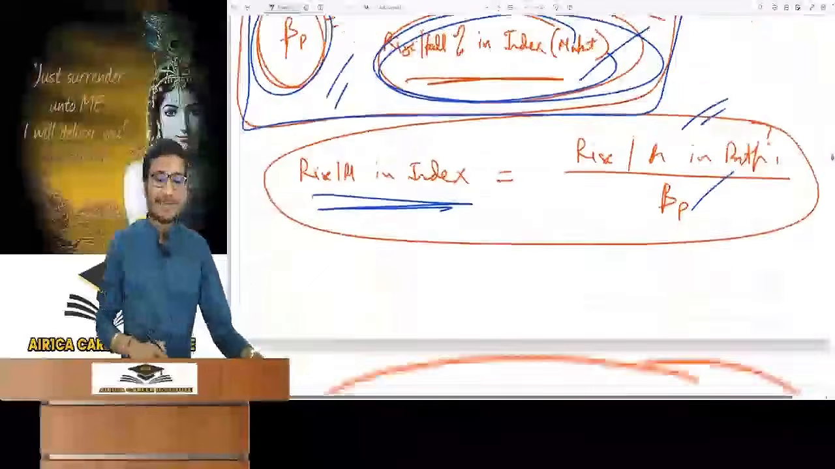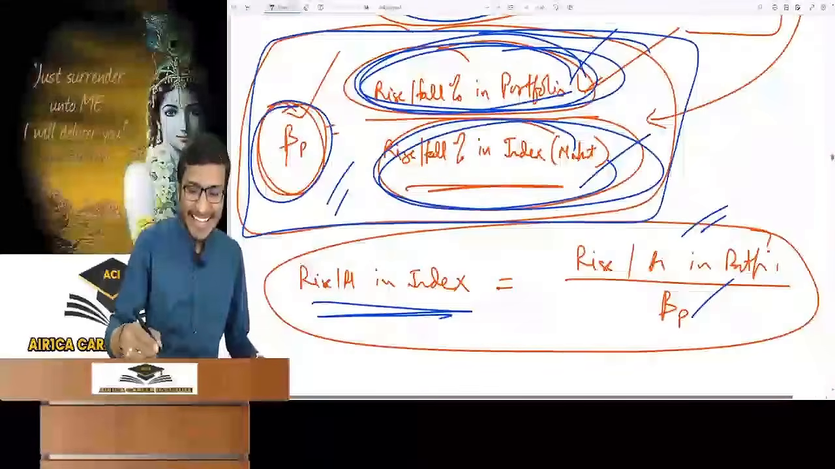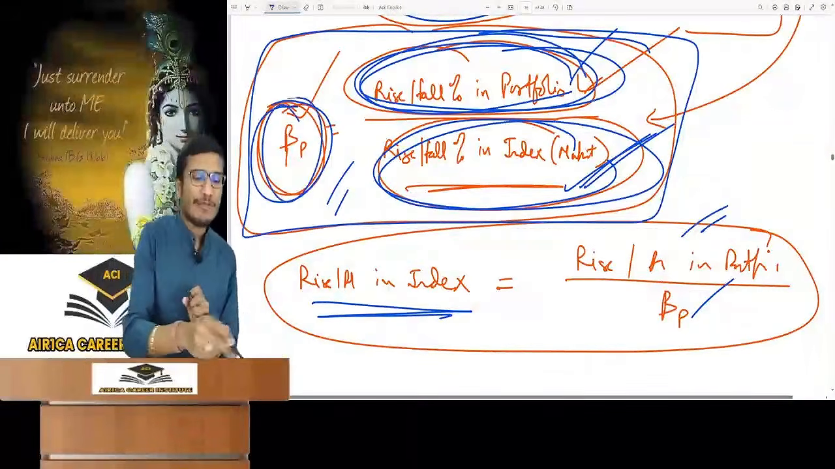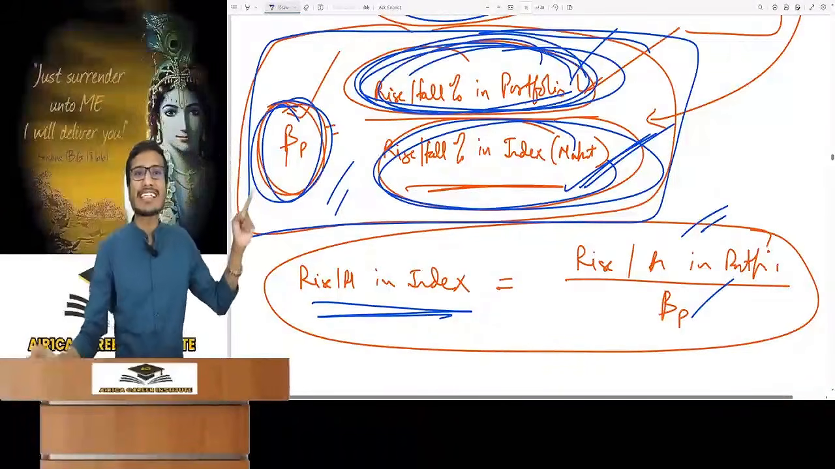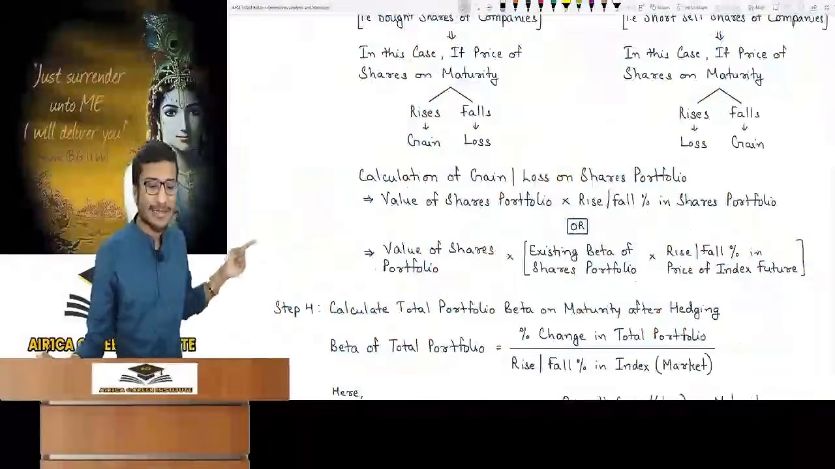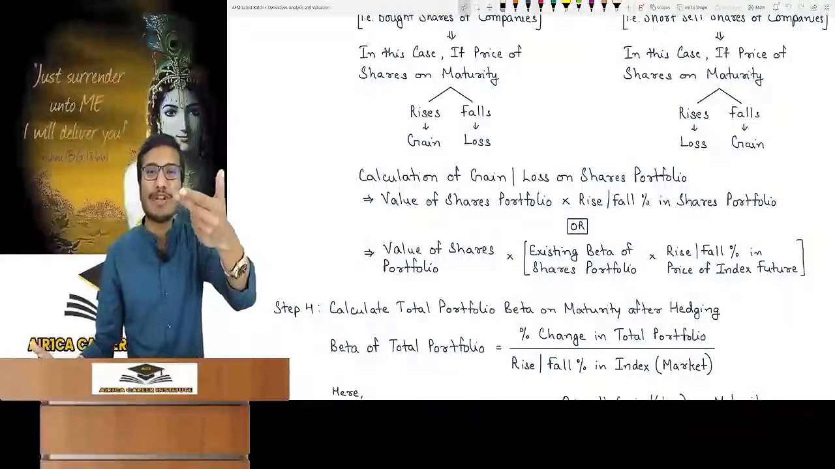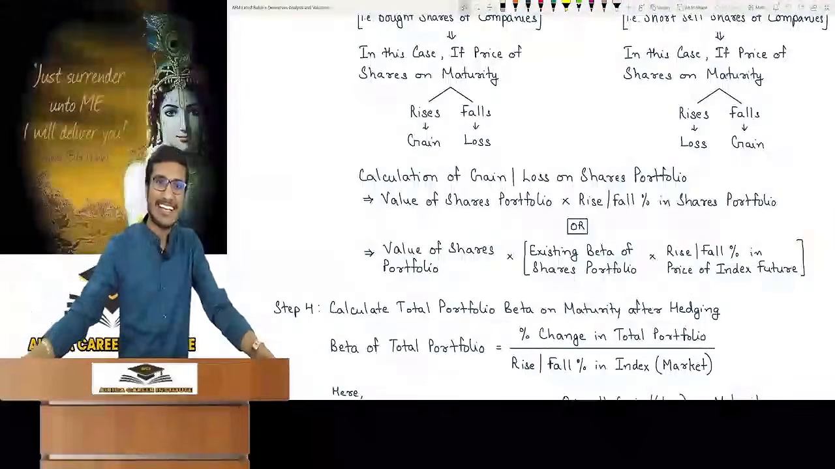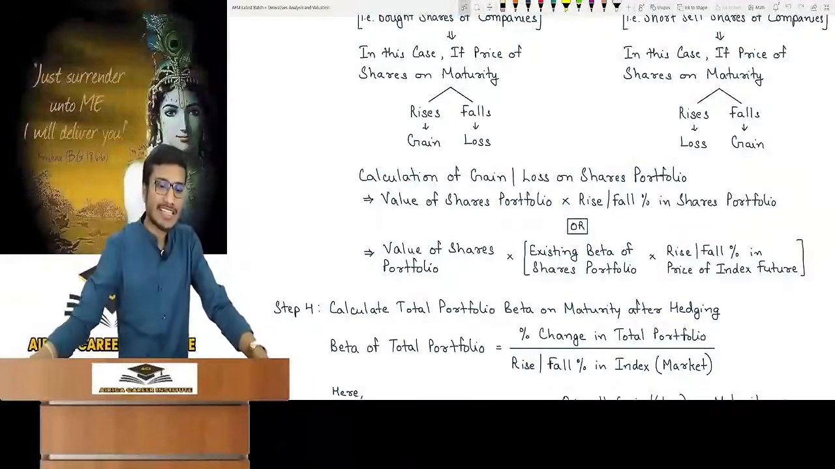So what can be done in this case? See, you know the beta of portfolio's formula. Rise fall percent in index or index future is given. You know beta of portfolio. So can't you find rise fall percent of portfolio? How will we get it? Beta of portfolio multiplied by rise fall percent in index or index future. So just tell with what have you multiplied value of shares? Existing beta of shares portfolio into rise fall percent in index or index future.